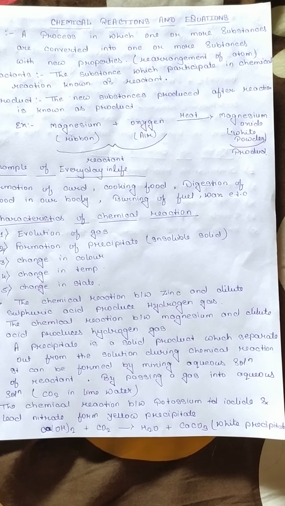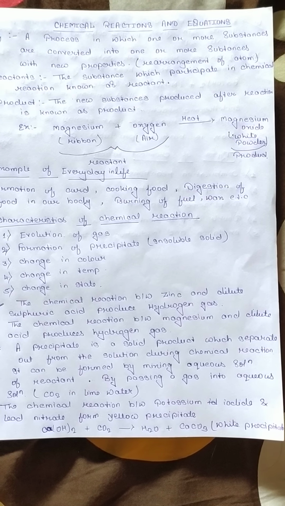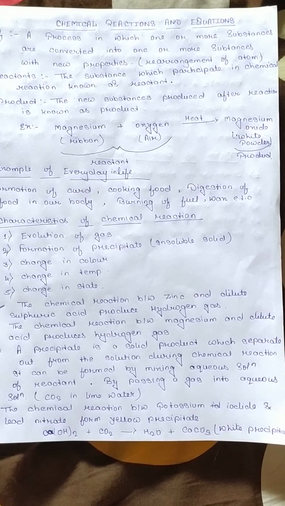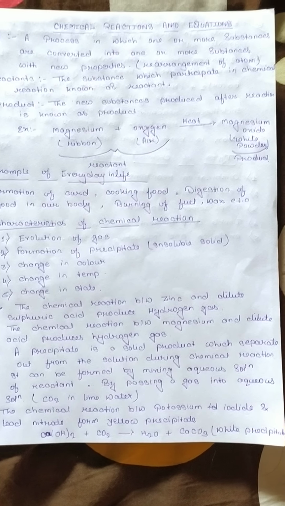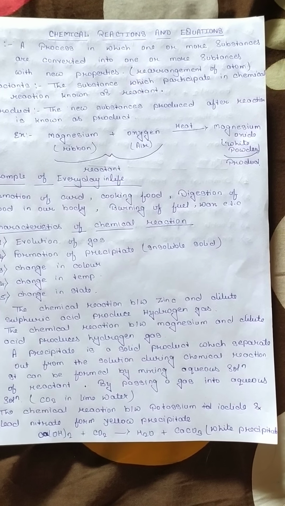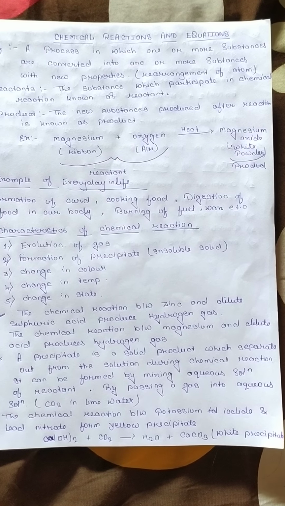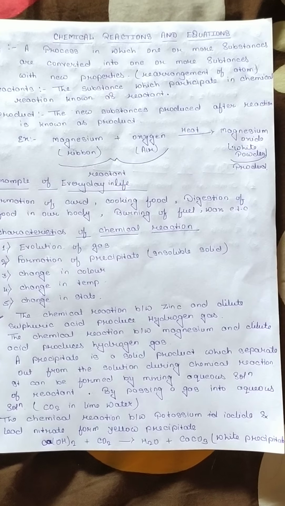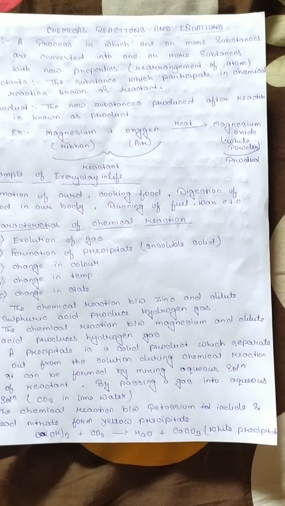It produces water plus calcium carbonate. That is, calcium carbonate is a white precipitate that is formed during the chemical reaction when carbon dioxide and lime water react.